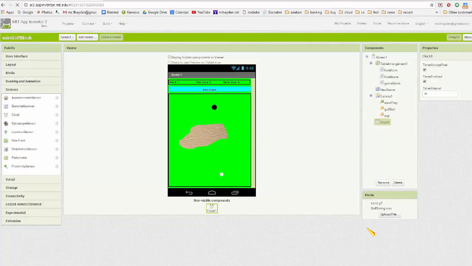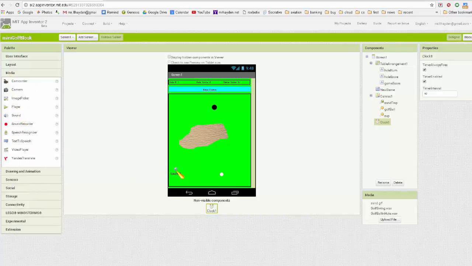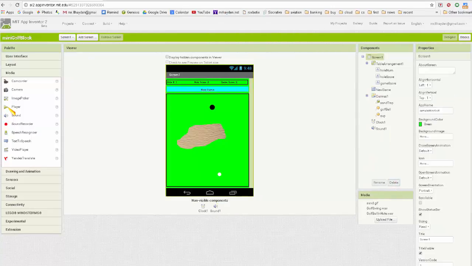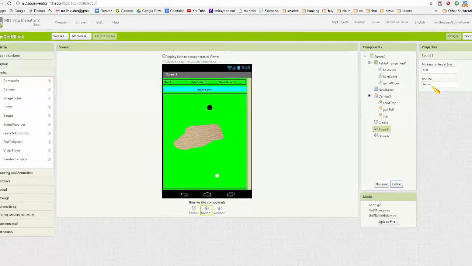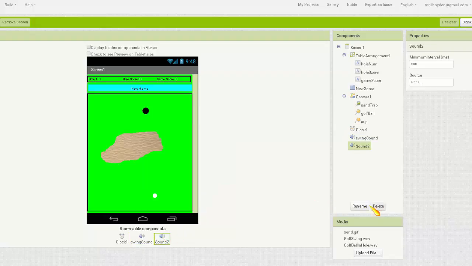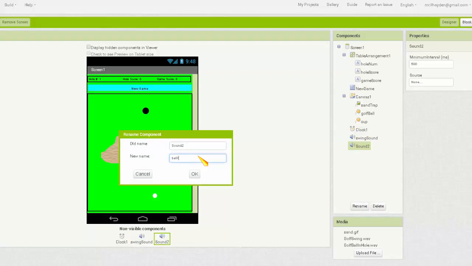Okay, so now I've uploaded those, and I'm going to add, under media, two sounds. Oops, no, I don't want to add a sound and a player, I want to add two sounds. So, sound, there we go. One I'm going to call swing sound, and the other one I'll call ball in cup sound.